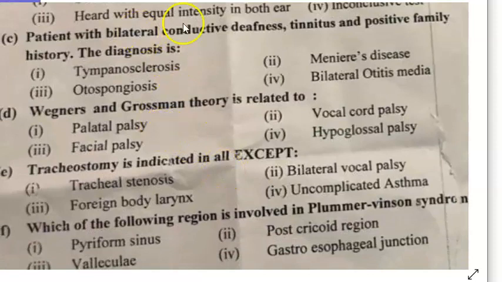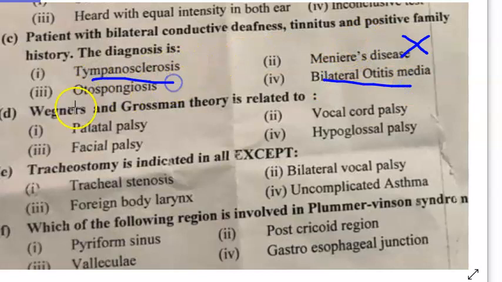What is this? Bilateral conductive deafness, tinnitus, positive family history. Because they didn't say vertigo here, I would like to rule out Meniere's. Otitis media, is that because of family history? Tympanosclerosis. I would like to go with otosclerosis here, okay? But just check the answer, guys.